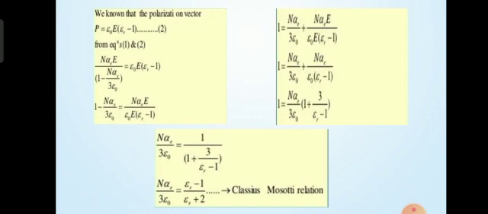We know the polarization vector P = epsilon naught E (epsilon R minus 1). From equations 1 and 2, we can solve the equation so that we get N alpha/(3 epsilon naught) = (epsilon R minus 1)/(epsilon R plus 2). This is the Clausius-Mossotti relation.